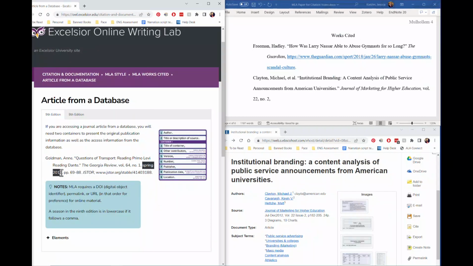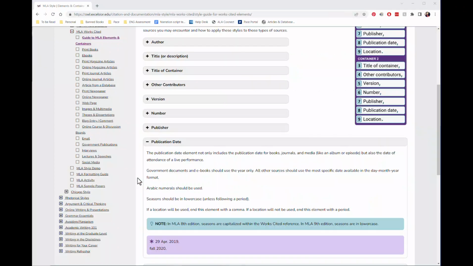The next element is the date. And I want to check more specific information in the formatting guide to make sure that I format it correctly. In the dropdown for publication date, it says government documents and ebooks should use the year only, and all other sources should use the most specific date available. If there are seasons, seasons should be in lowercase.